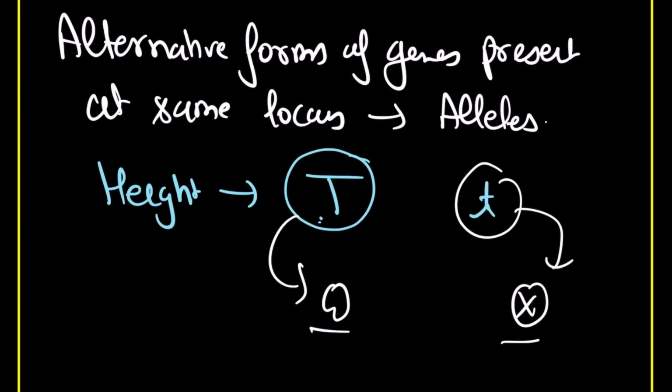So hopefully it is clear to you what is monohybrid cross and what is the law of dominance. Keep in mind the dominant factor will be expressed in the F1 generation.